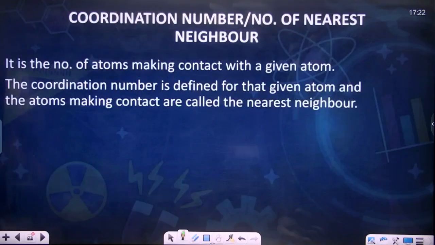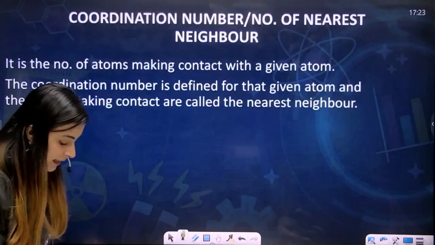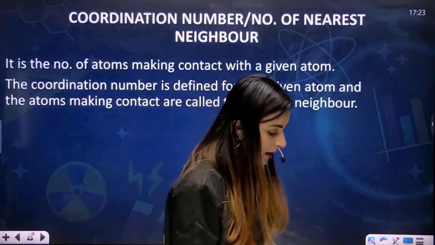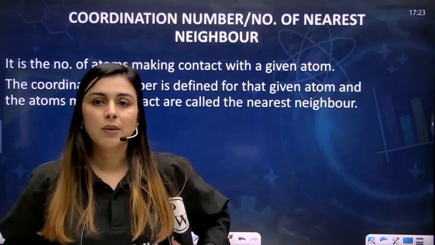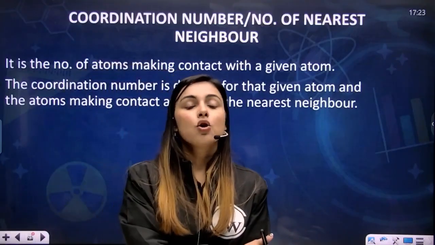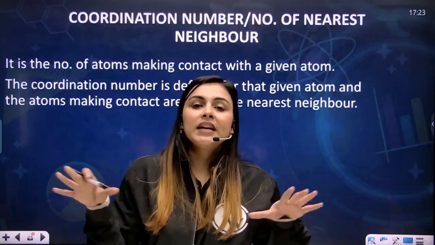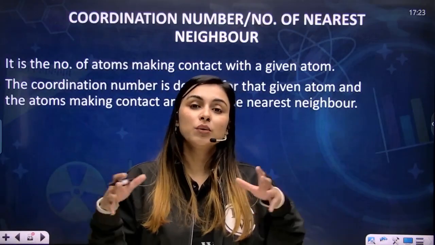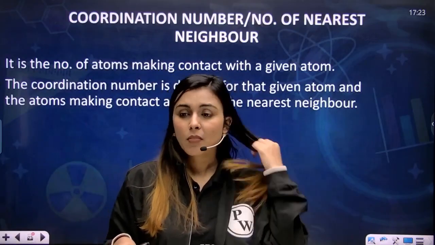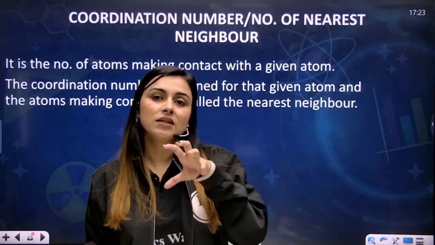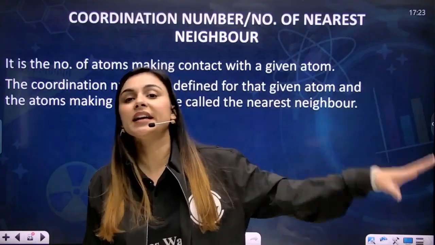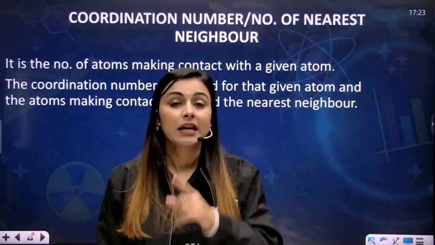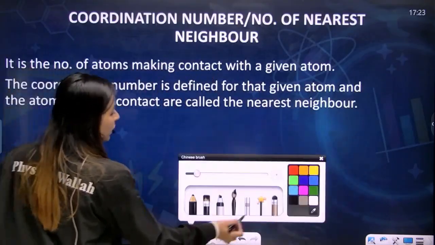Next is coordination number. Now, my dear students, the next thing which I want to explain today is coordination number. What does coordination number mean? Coordination number means how many atoms are in direct contact with one particular atom. If you are asked the coordination number of an atom, that means how many atoms are in direct contact with that particular atom. Let's try to understand this.